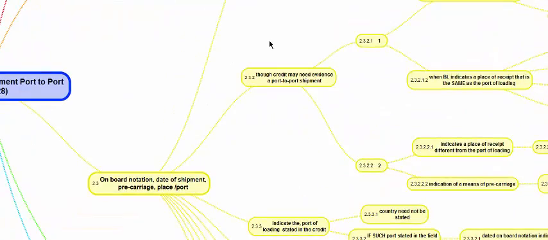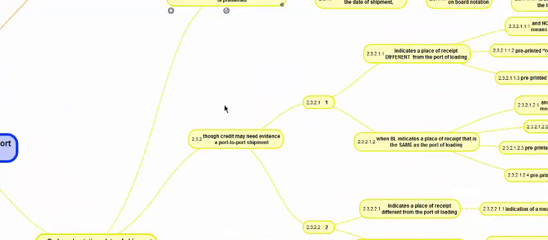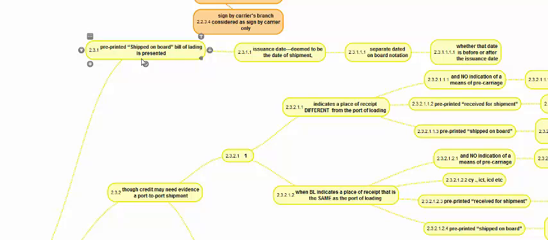Looking at the onboard notation, date of payment, date of shipment, pre-carriage and place or ports. If a pre-printed shipped on board BL is presented, the issuance date is deemed to be the date of shipment. What is a pre-printed shipped on board?